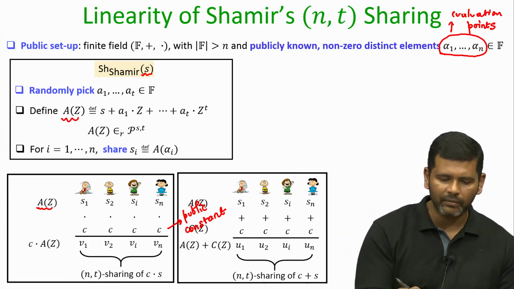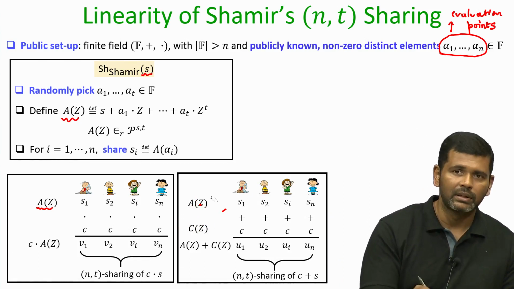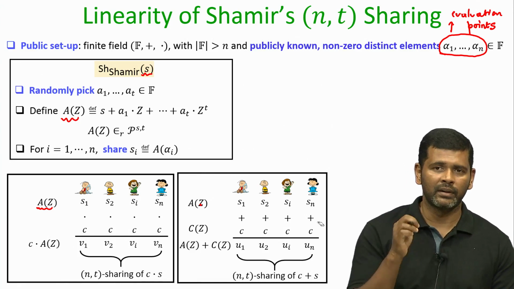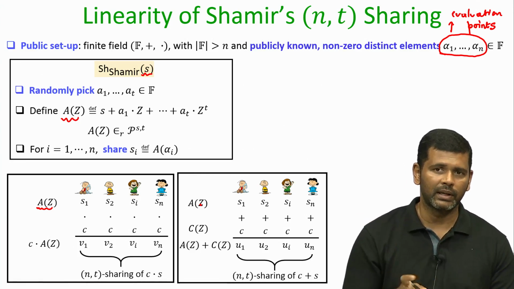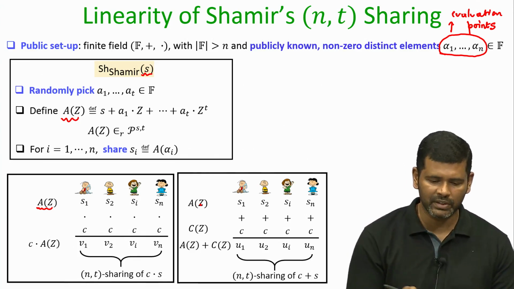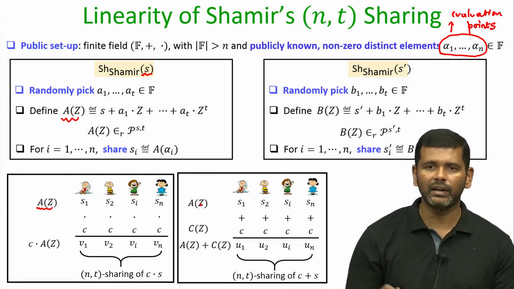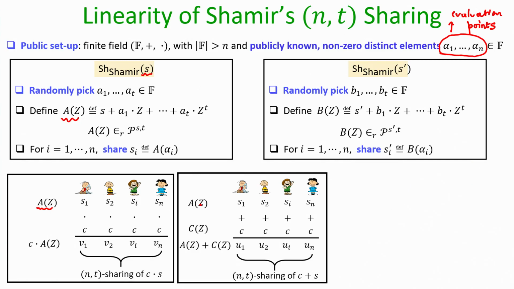Okay. In the same way, if every party just adds the public constant c to its respective share of s, then each party gets access to its share of c plus s. And in the same way, if there is another value s prime which has been secret shared by running Shamir secret sharing, where the sharing polynomial is say b(z), which has been picked from the set of all possible polynomials of degree t with s prime as the constant term.